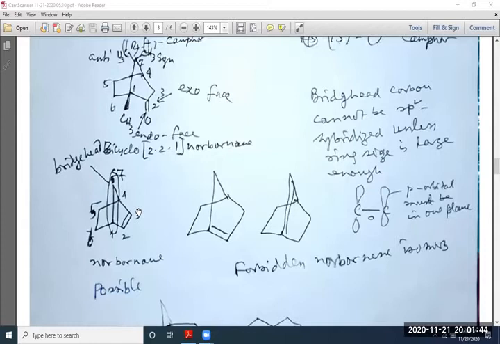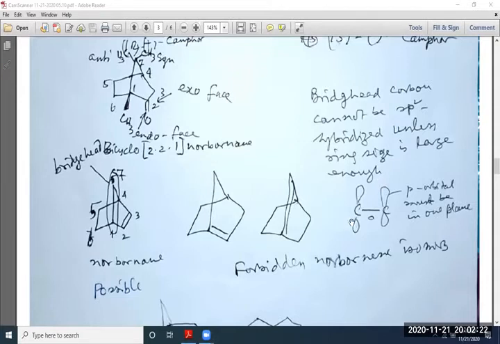Okay. Then another system is that one: 1, 2, 3, 4, 5, 6, 7. If it is written in this form, it is not possible. A double bond cannot be at the bridgehead carbon because the bridgehead carbon cannot be sp2 hybridized unless the ring size is large enough.